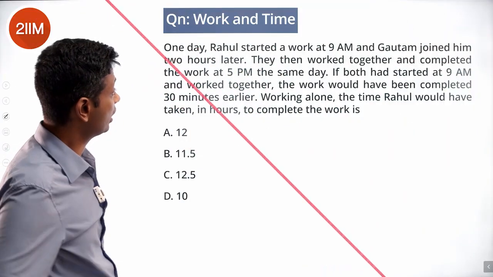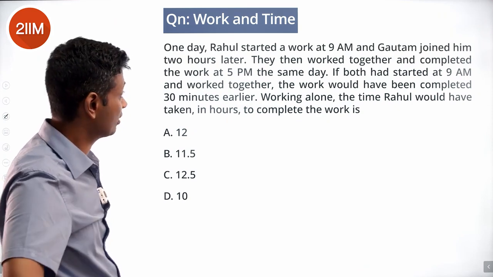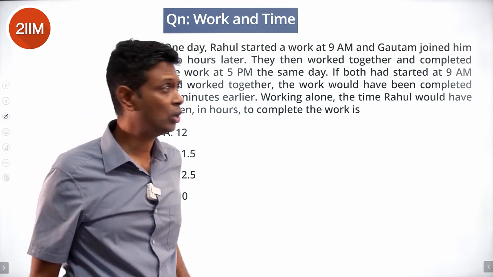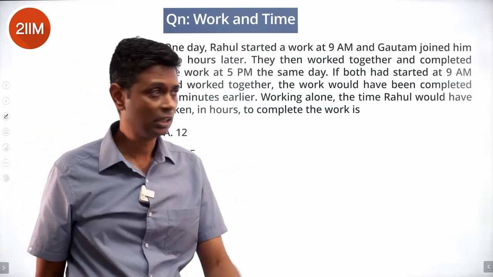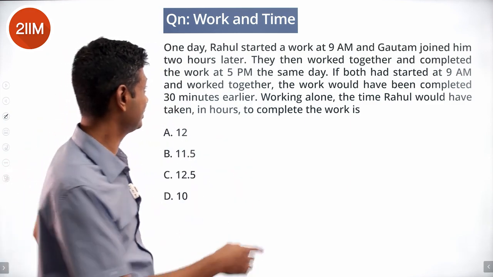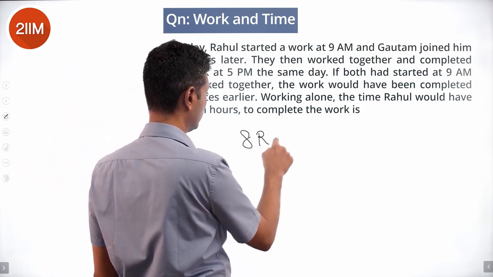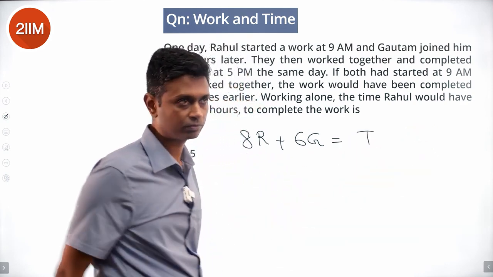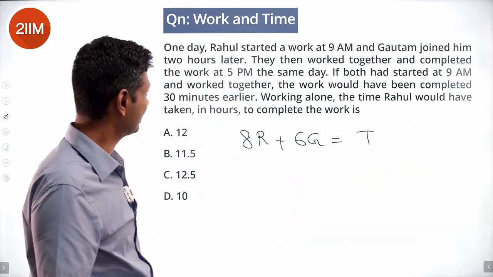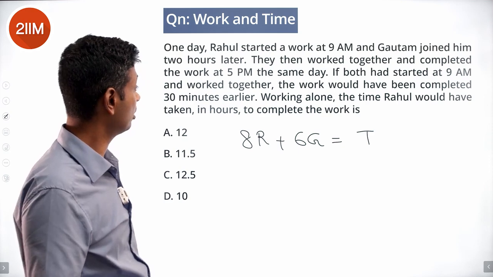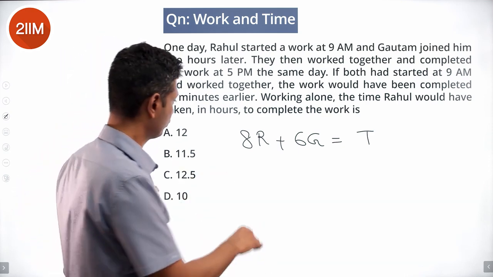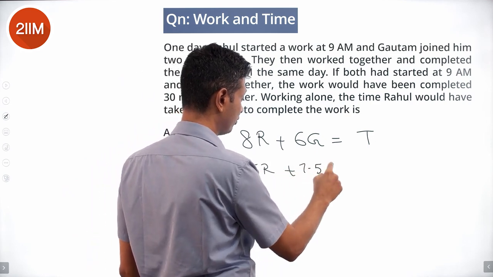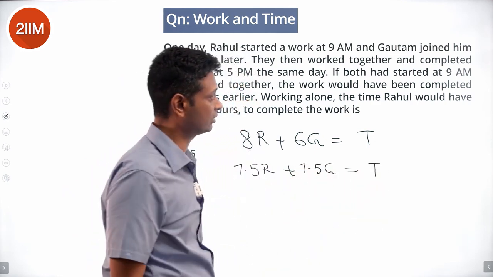One day Rahul started work at 9 a.m. and Gautam joined him 2 hours later. Then they worked together and completed the work at 5 p.m. That is, Rahul works from 9 to 5, 8 hours. Gautam works from 11 to 5, 6 hours. 8 times what Rahul does per hour, 6 times what Gautam does per hour can complete the task. If both had started at 9 a.m. and worked together, the work would have been completed 30 minutes earlier. That is 7.5R plus 7.5G would also complete the task.